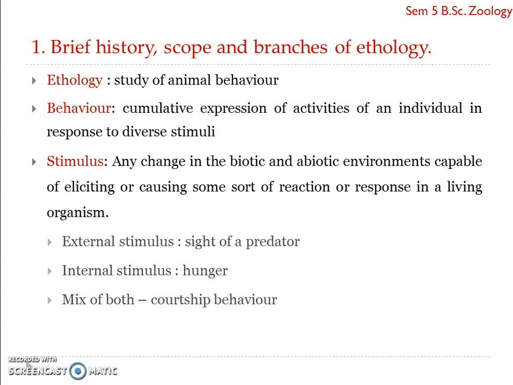It brings about the movement of the male butterflies towards the source of the pheromone. That search and finding out the position of the female butterfly is actually a part of the reproductive behavior.